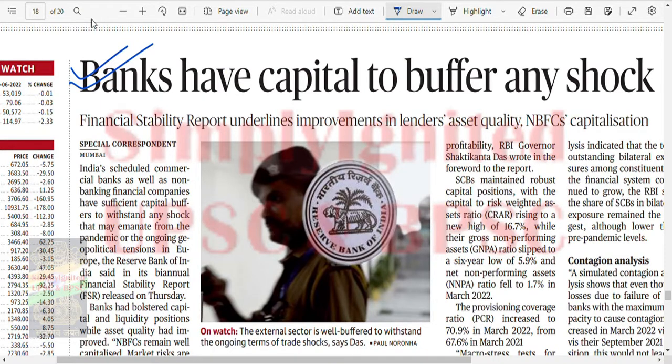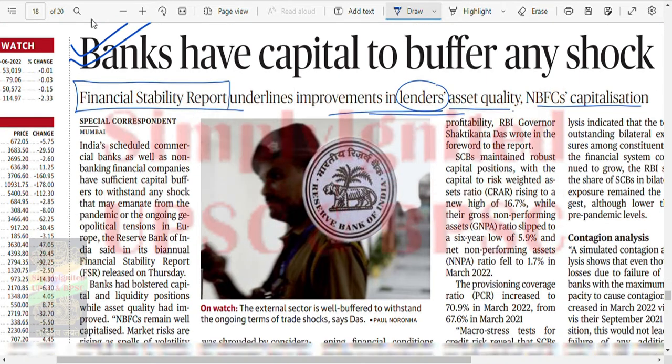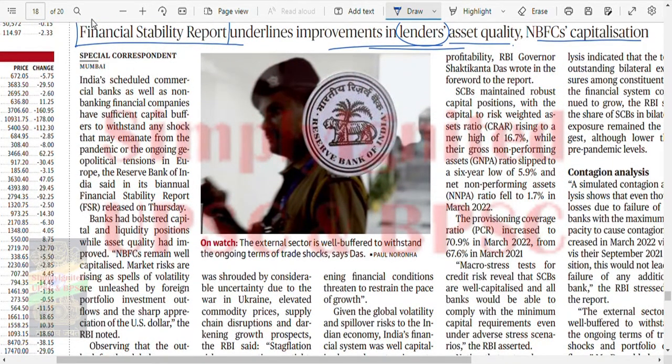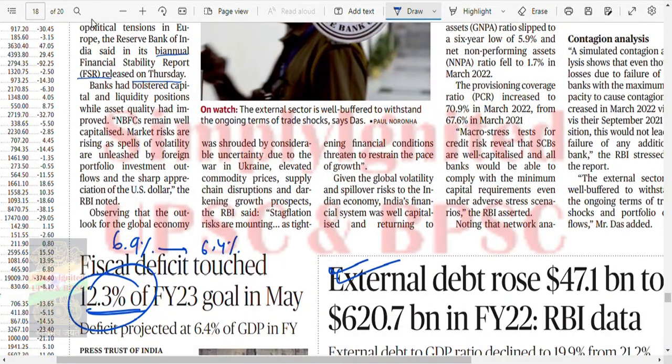Financial stability report underlines improvement in lenders' asset quality, NBFC capitalization. So this FSR, which is published by RBI, underlines that there has been improvement in bank lending asset quality. India's SCBs as well as non-banking financial companies, NBFCs, have sufficient capital buffer to withstand any shock that may emanate from the pandemic or ongoing geopolitical tensions in Europe, the Reserve Bank of India said in its biannual FSR released on Thursday. The banks have bolstered capital and liquidity positions while asset quality has improved. NBFCs remain well capitalized. Market risks are rising as spells of volatility are unleashed by foreign portfolio investment outflow.